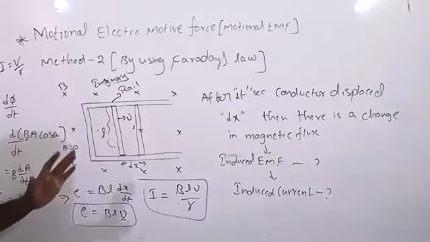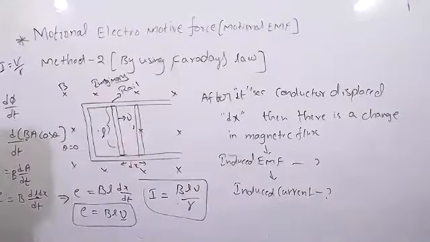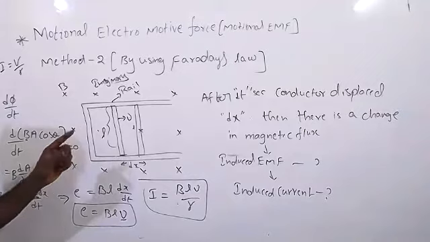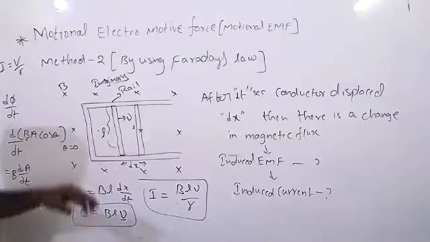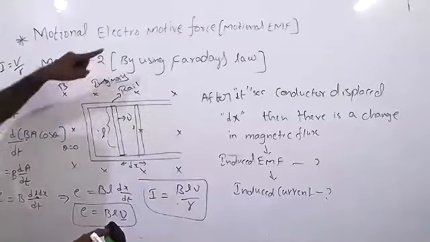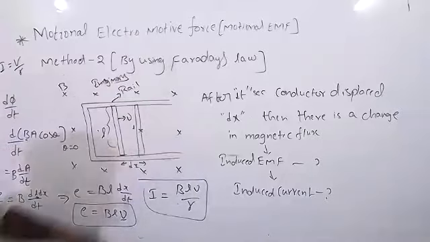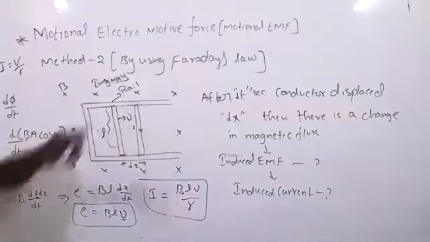So there are two methods to prove motional EMF. One is the method based on a current-carrying conductor moving in the magnetic field. Magnetic force will act on the positive charge in the upward direction, and on the electrons, the negative charge. When separation takes place, a potential difference develops. When there is a potential difference, an electric field will develop. So there is a relation, and basing on that one relation we get the result.